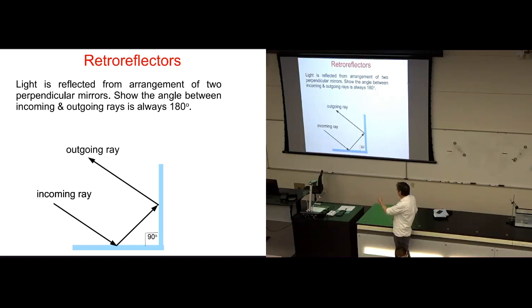You'll notice here I've drawn the outgoing light ray heading out at 180 degrees to the direction the light ray came in at. No matter what angle I come in at, whether it's a steeper angle or a shallower angle into this retroreflector, the amazing thing is it's always going to direct the light back along the path it arrived from. And that's how we can shine light on the retroreflector on the moon and get the light ray back into our lab.